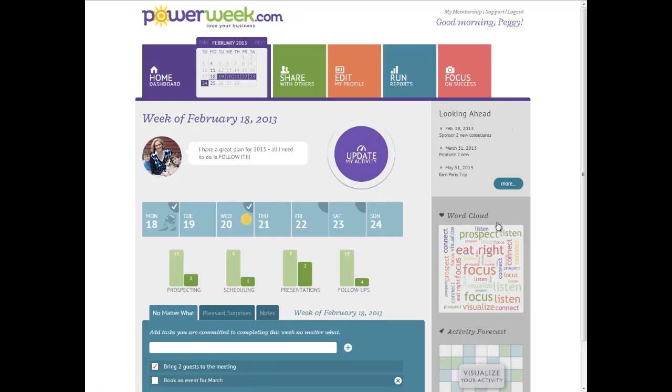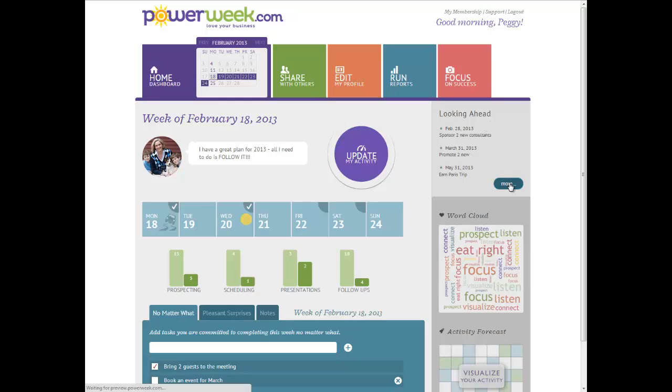Now let's take a look at some of our features here in the right-hand column. The first are our looking ahead goals. Even though Power Week is focused on helping you get more done every week, we also know sometimes it's important to put down the magnifying glass and pick up the binoculars and look to the future for those long-term goals and your milestone goals. It's very easy to enter a looking ahead goal.